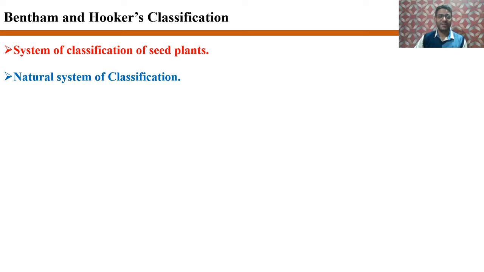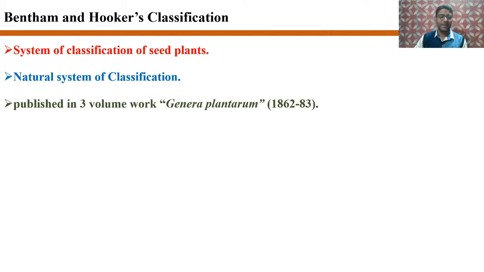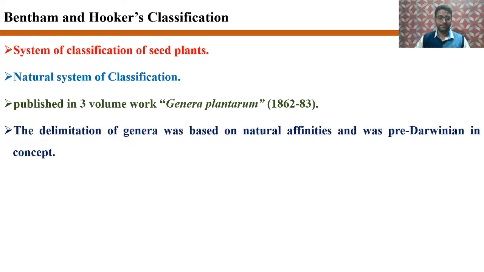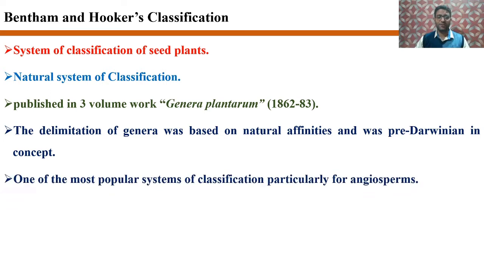The main characters on which it was based were the characters of the seed and flower. This system of classification was published by Bentham and Hooker in their three-volume work called Genera Plantarum. The delimitation of genera in this classification was based on natural affinities and was pre-Darwinian in concept.